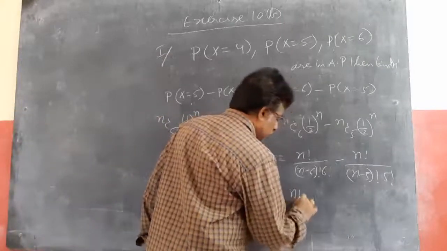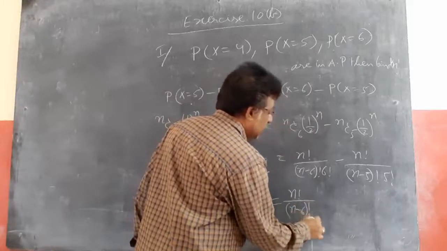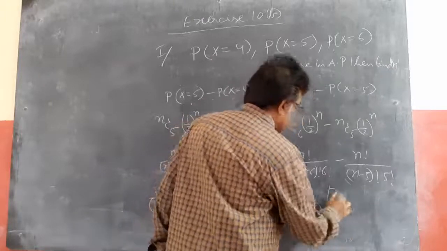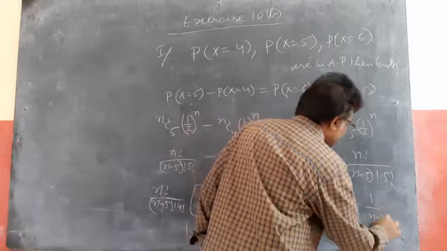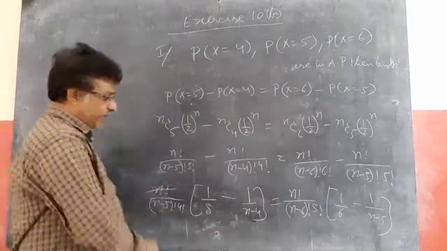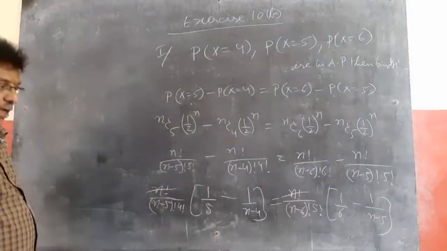And here also n!/((n−6)! 5!) I will take common. So left out here is 1/6 minus 1/(n−4). So I can cancel n! on both sides.